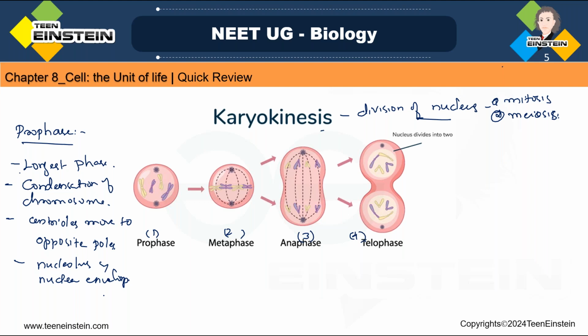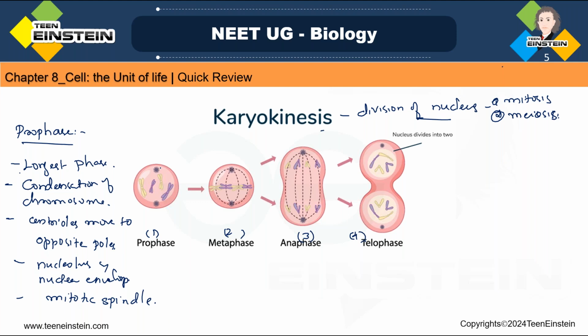So in spindle formation, we said about the role of microtubules. So nucleolus disappears, then the nuclear envelope disappears. The microtubules will assemble and form the mitotic spindle. So at which stage is the mitotic spindle forming? During prophase.